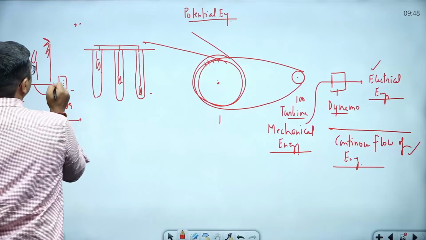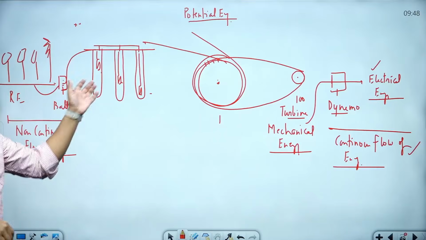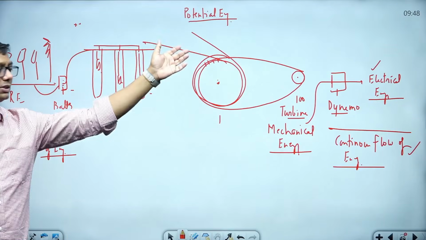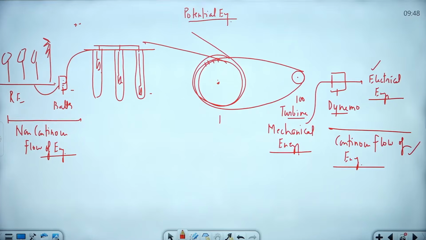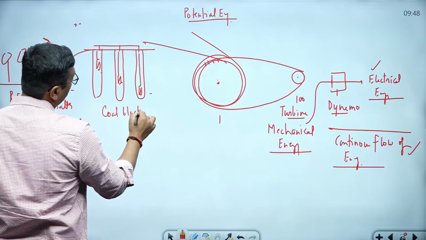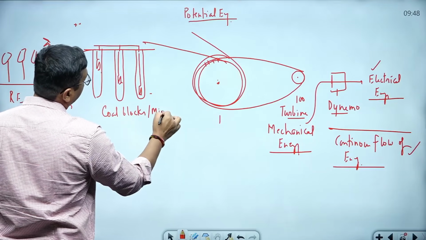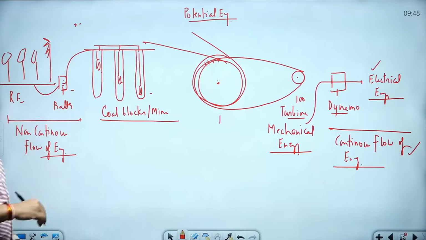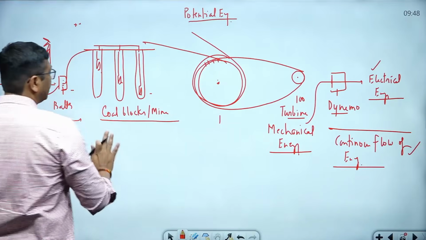And all the blocks go up using this power. So this power is used to keep all the blocks up, and in such a way it is going to move. So this is the procedure. What is it? It's coal blocks, which are coal mines. Clear, everyone? It's a second example.